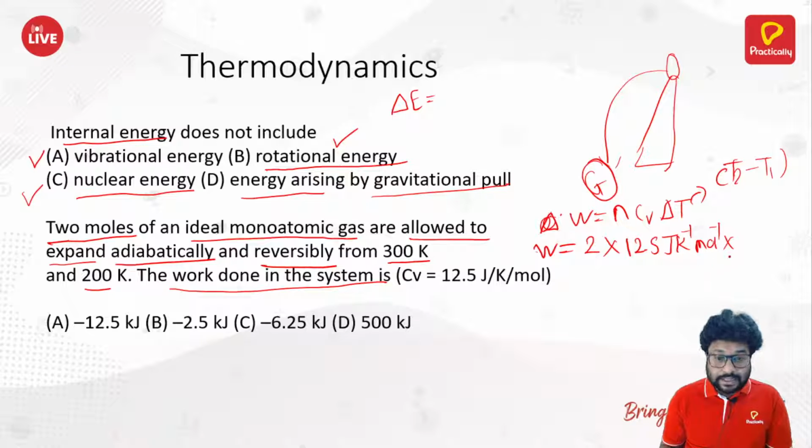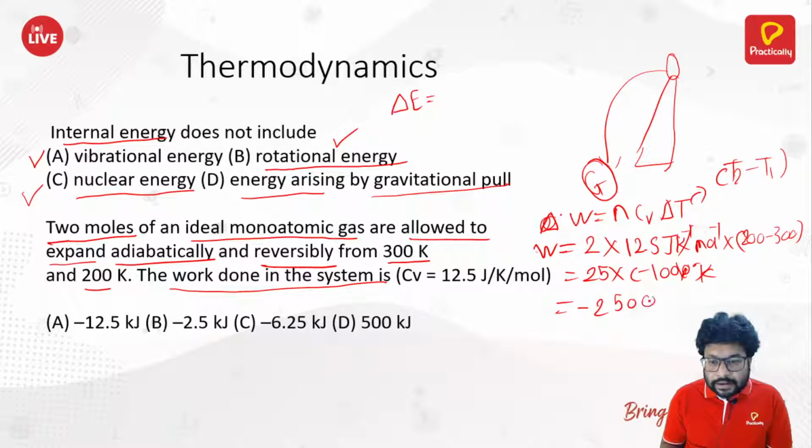Rather, in fact, it's a reverse. T2 minus T1, where T1 is 300 and T2 is 200. So 200 minus 300, right? Now 2 into 12.5 is equal to 25. 25 into minus 100 Kelvin. This Kelvin goes. So 25 into 100 becomes minus 2500 joule per mole.